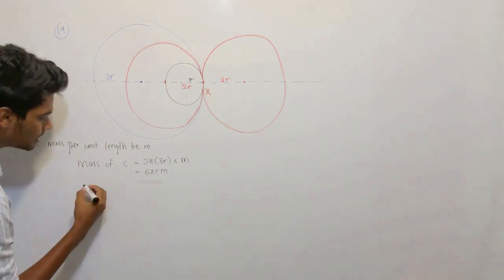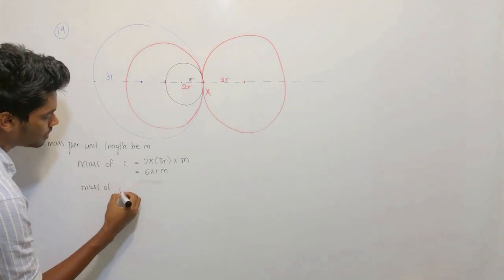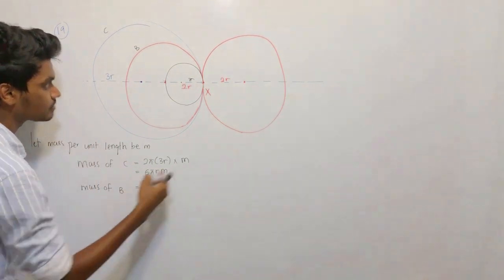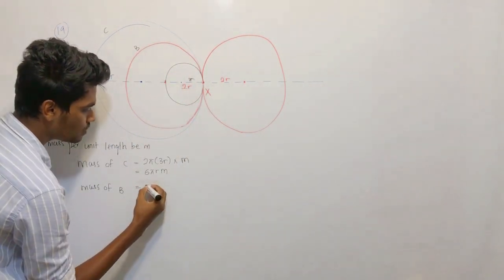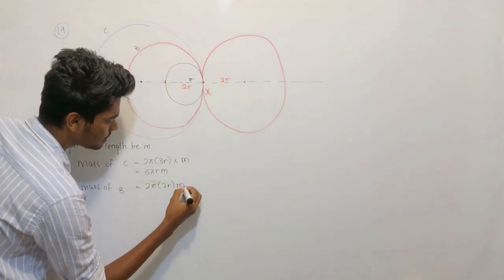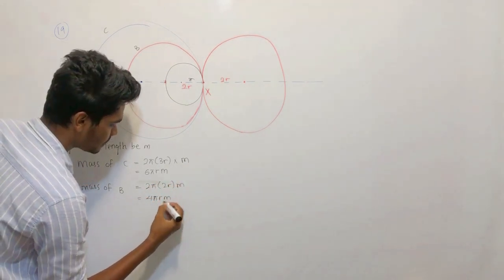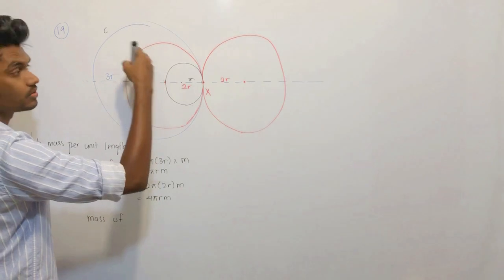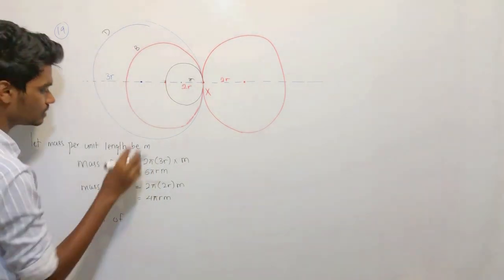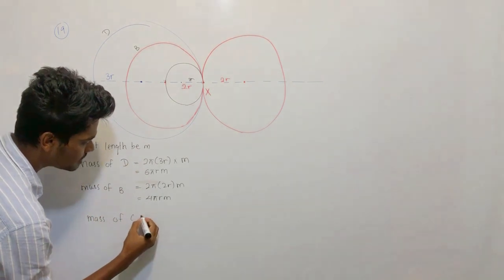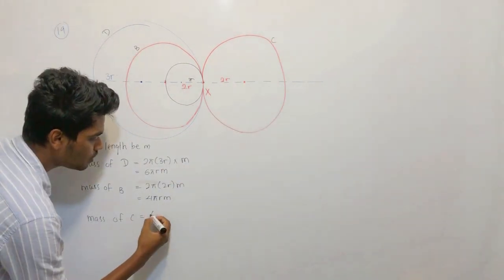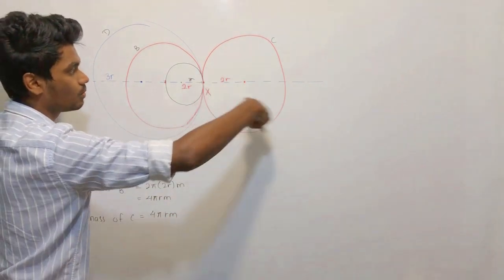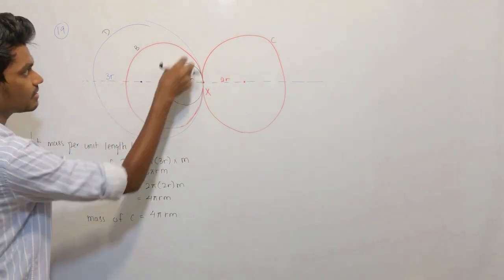Similarly, mass of B. What is the total length? The radius is 2R, so 2 pi into 2R m, which is 4 pi R m. Similarly, this is D, and the mass of D is also 4 pi R m. Why? Because the radius is also the same as B.